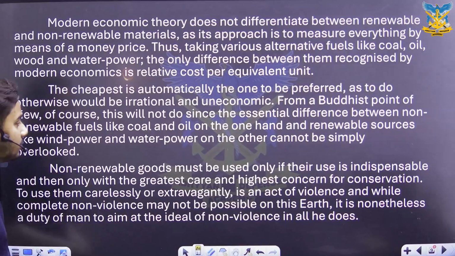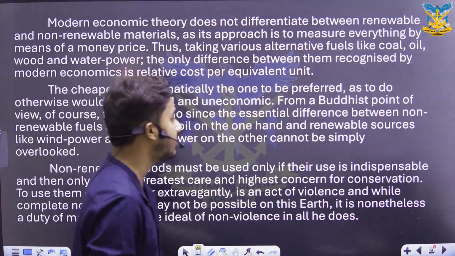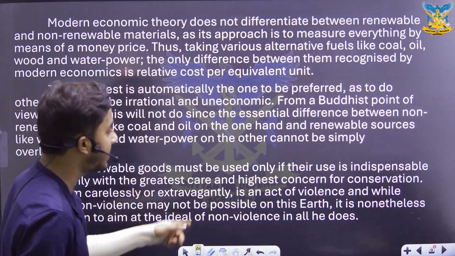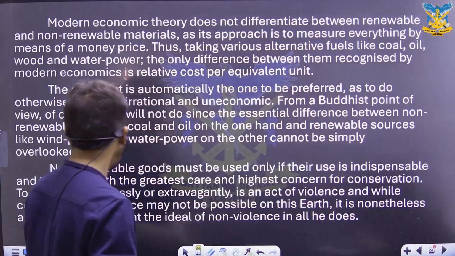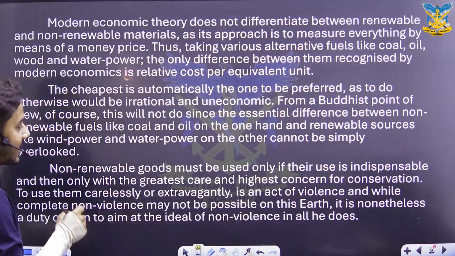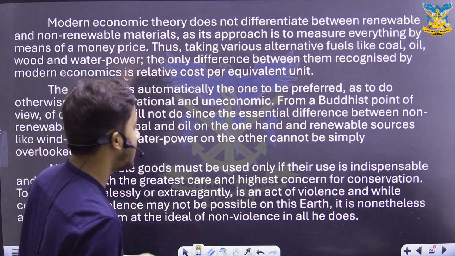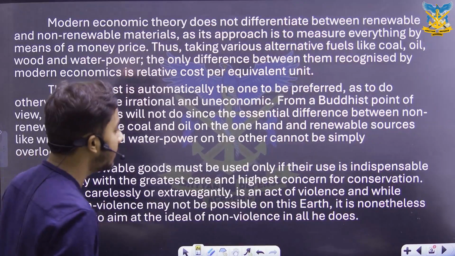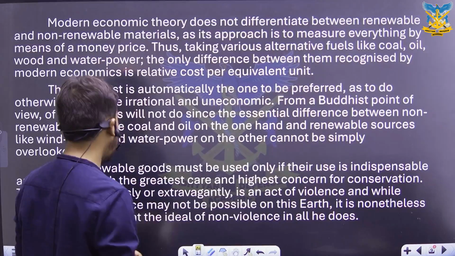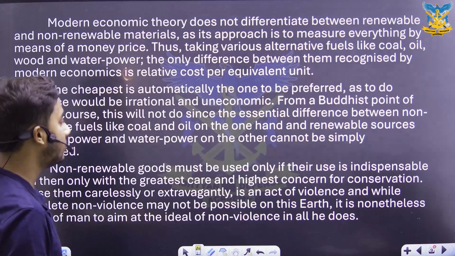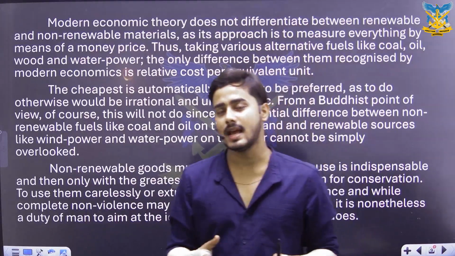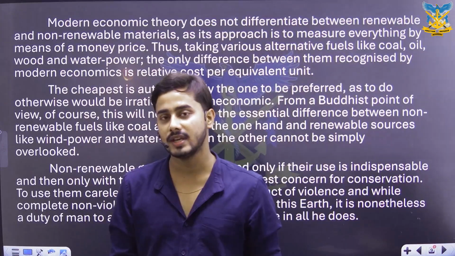Lastly, non-renewable goods must be used only if their use is indispensable, and then only with the greatest care and highest concern of conservation. To use them carelessly or extravagantly is an act of violence, and while complete non-violence may not be possible on this earth, it is nonetheless a duty of man to aim at the ideal of non-violence in all he does. So, if we understand, अगर हम बुद्धिस्ट व्यू पॉइंट को समझते हैं, वो लोग ये नहीं